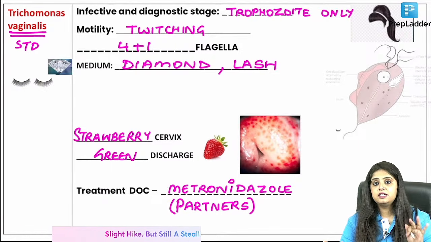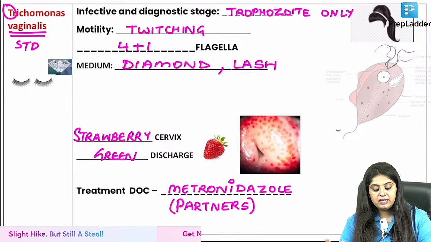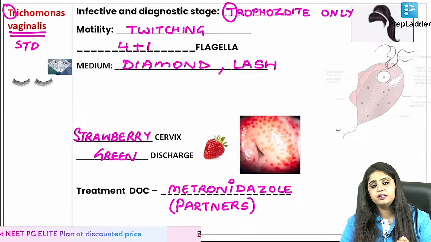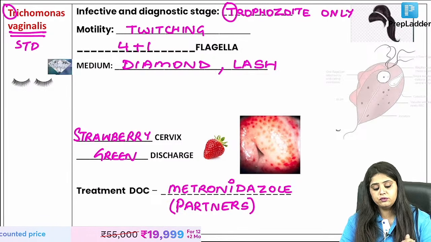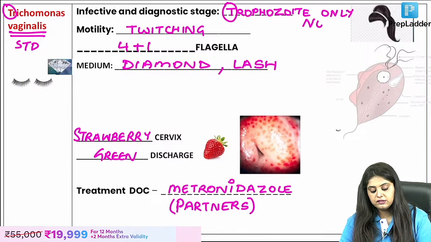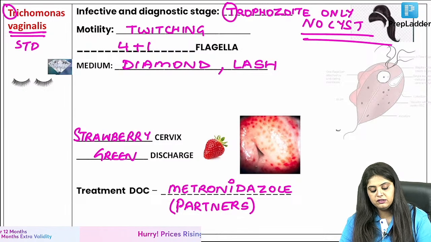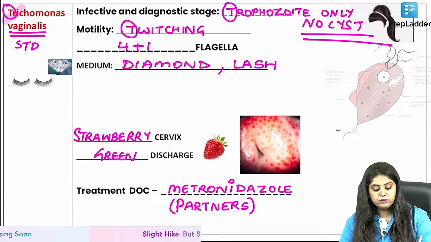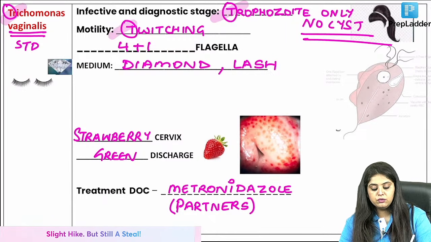Remember TTT. Trichomonas only has trophozoite stage. So whether it is what you're seeing under the microscope, it is trophozoite. What is infective? Trophozoite. There is no cyst stage that exists. So please note, what is the trophozoite showing you? Twitching motility. Trophozoite for Trichomonas is showing you twitching motility.